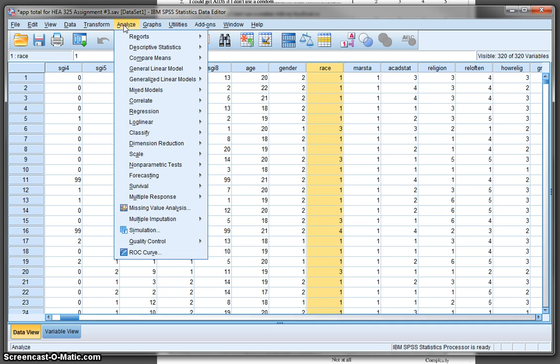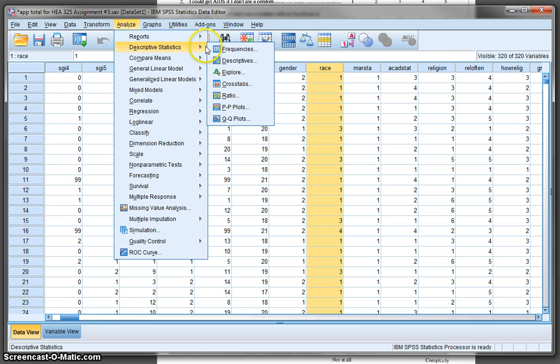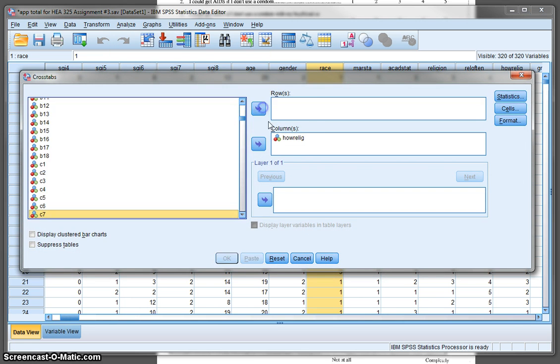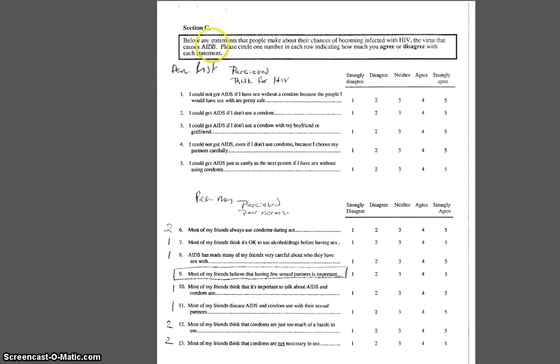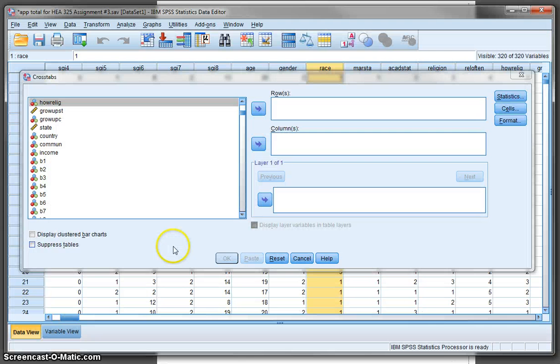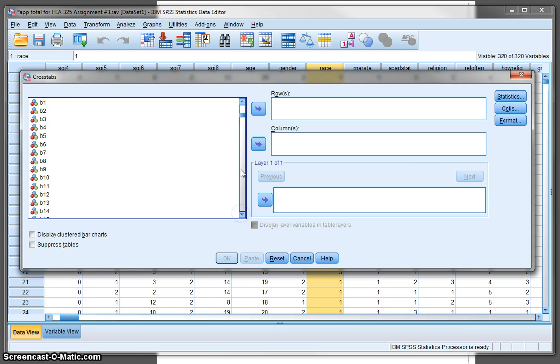We're going to analyze, and I've done this, so it's going to pop up. I'm going to go here and reset this. Let's go back for a moment to this item C7. We're in section C, and it's number 7. All right. So we want our independent variable to be how religious are you? Where is that? That's our independent variable, so it goes in our column. And our row comes down here, and it's going to be this C7.